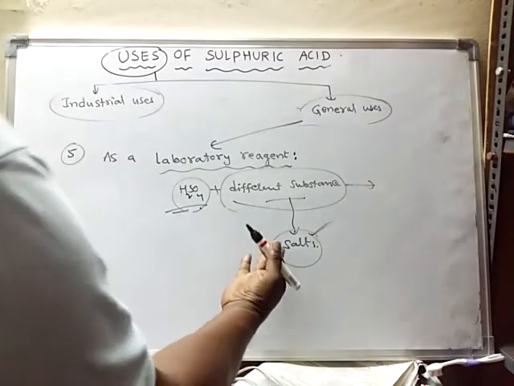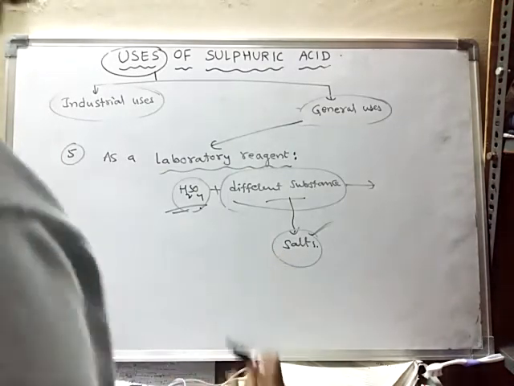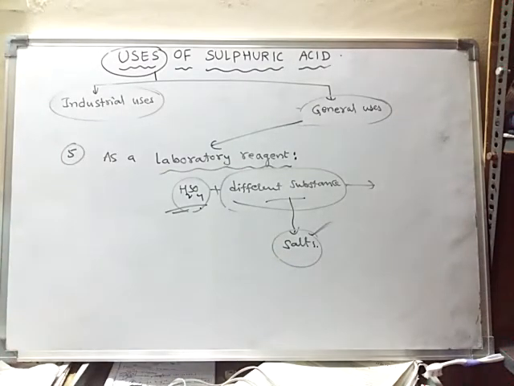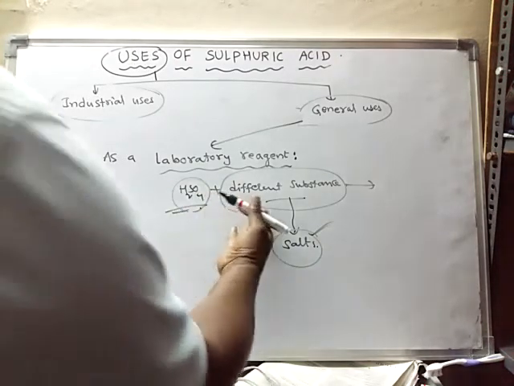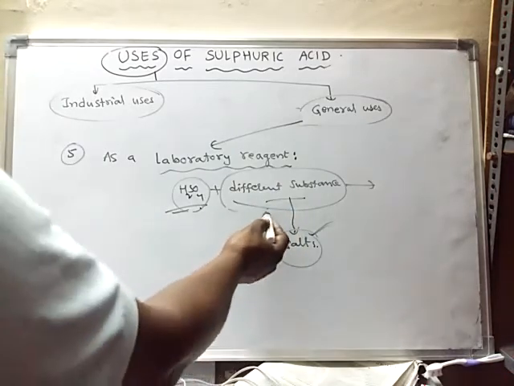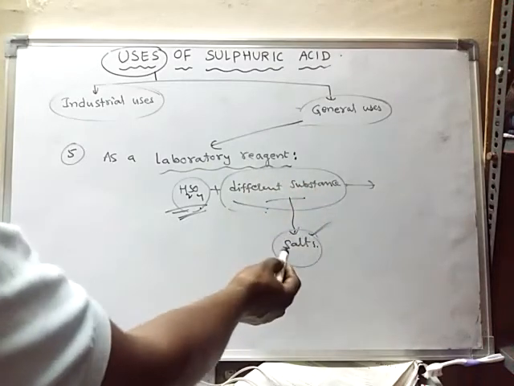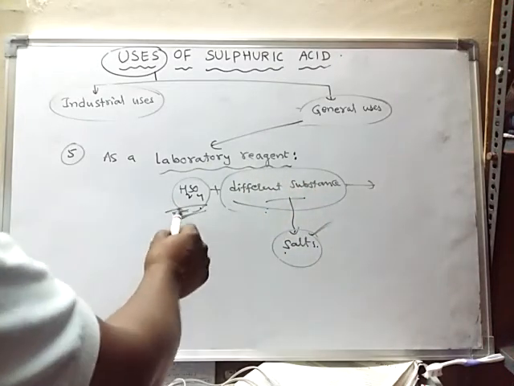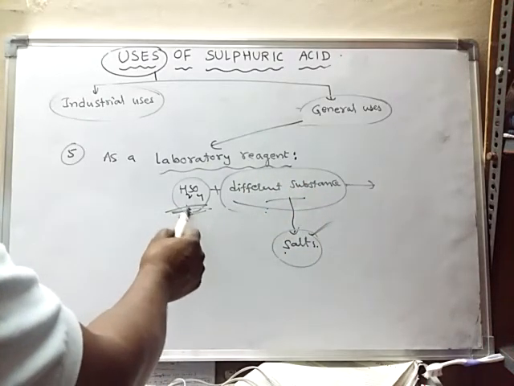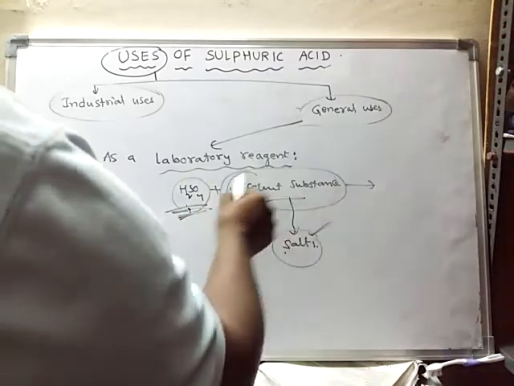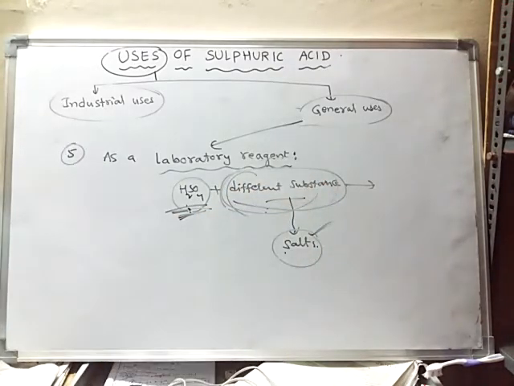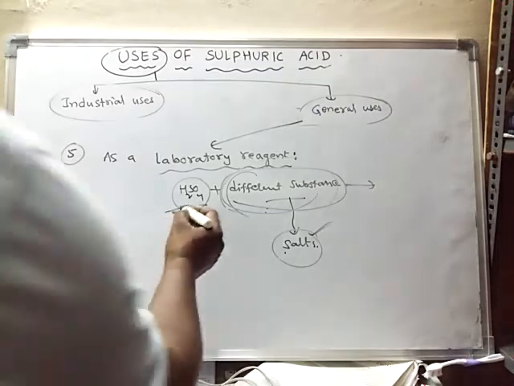Is it a carbonate salt, or a sulfate salt, or a bicarbonate salt, or a chloride salt, etc.? All those salts can be identified with the help of sulfuric acid, because most of the salts react with sulfuric acid. So the given salt can be identified with the help of sulfuric acid.